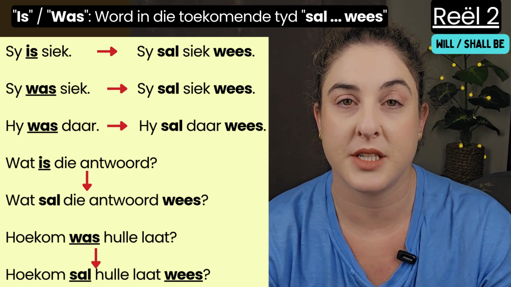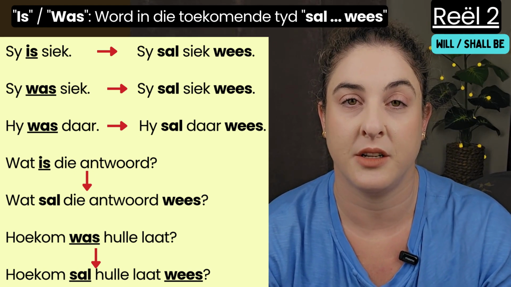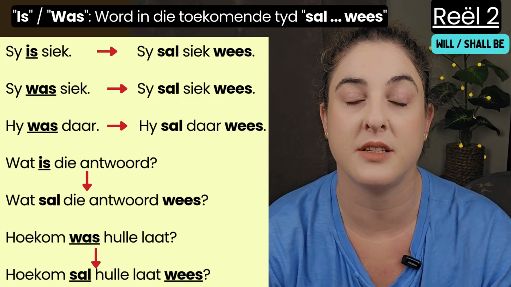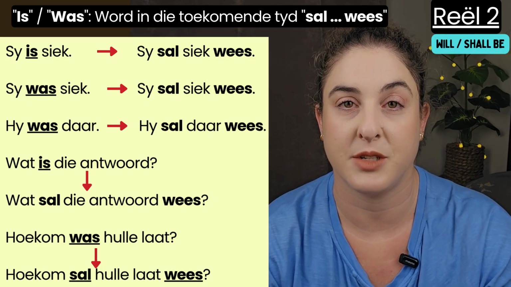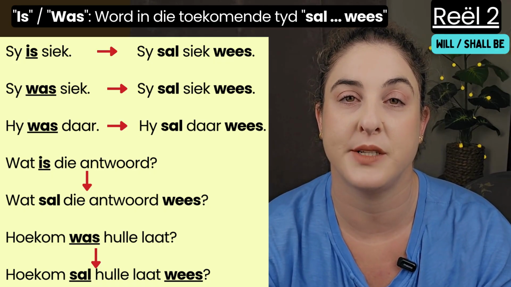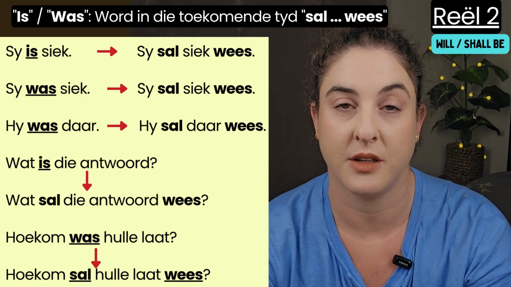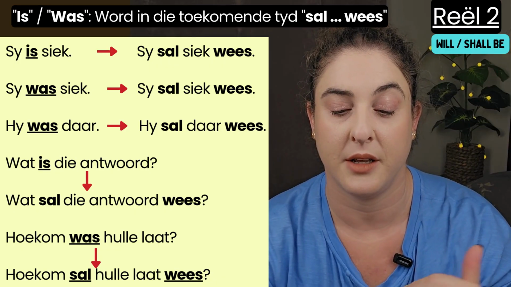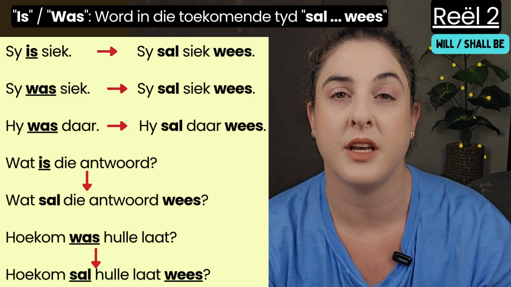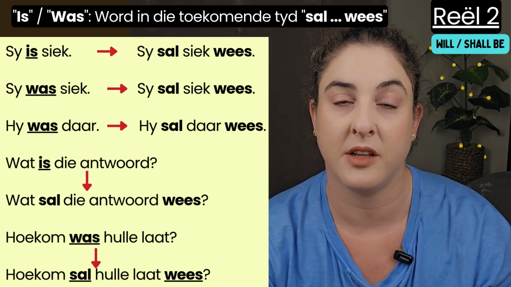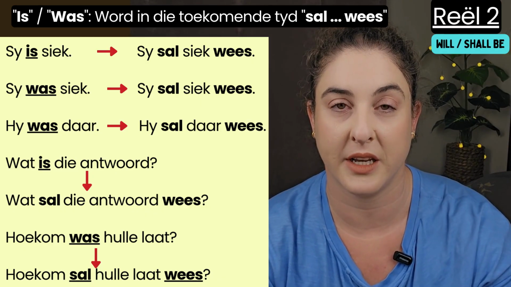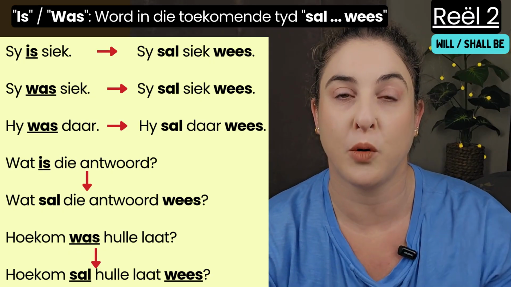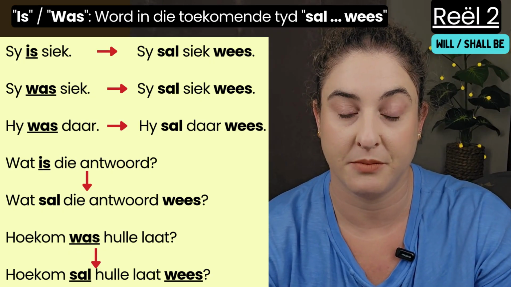Now, I explained previously that as a question, if you do have a question, the sal and the subject just change places. So you'll have sal before the subject, voor die onderwerp. And it still remains the case. If you have a question word like wat, hoekom, waarom, wanneer, then you put that before sal in the question.